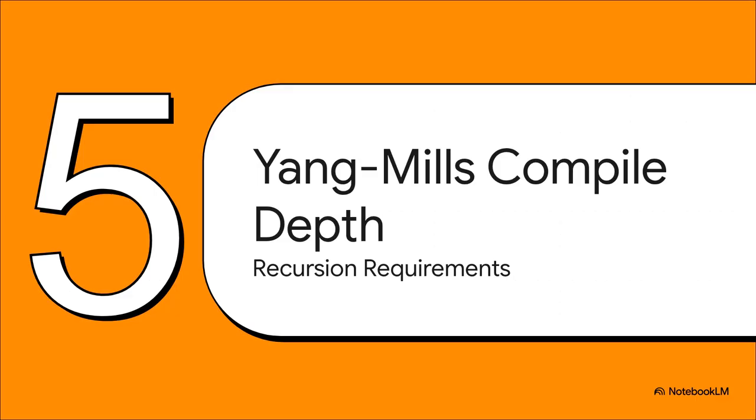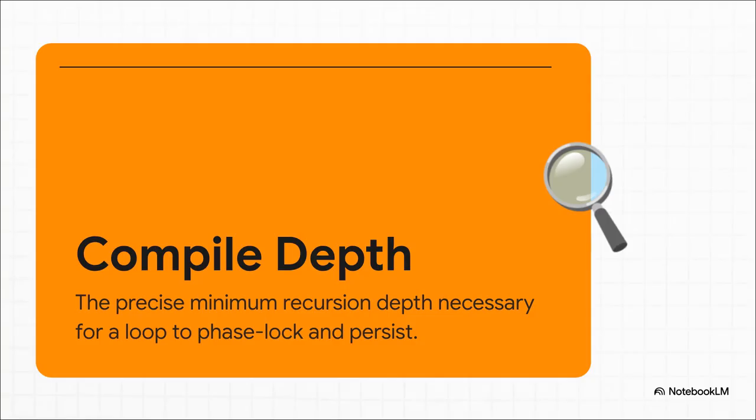All right, Part 5, Yang-Mills and recursion depth, the compile requirement. In standard physics, the Yang-Mills mass gap is what explains why certain particles have mass when classical theories say they shouldn't. But Nexus reframes this as a compile depth requirement. In this view, the mass gap isn't some physical object you can hold in your hand, it's a strict system requirement for geometric persistence. It is the precise minimum recursion depth that a loop has to achieve to successfully phase lock and actually exist in reality.